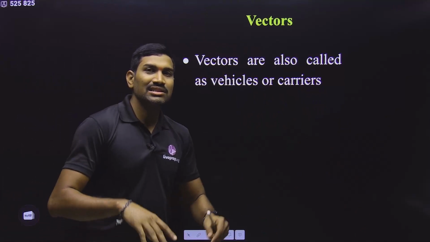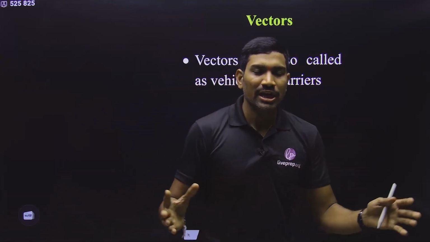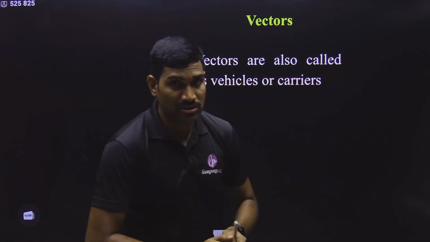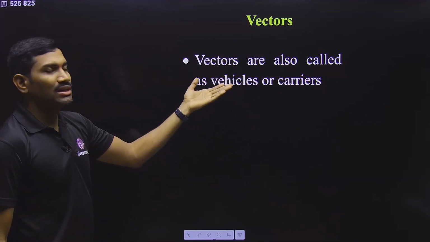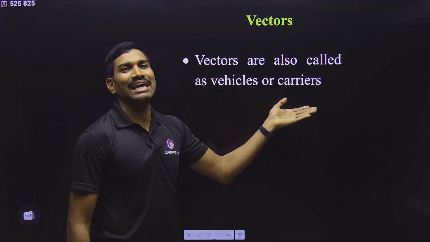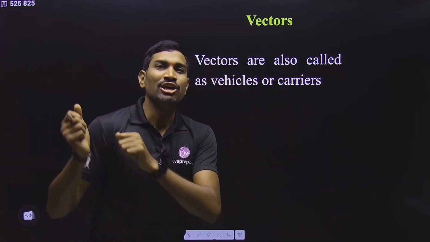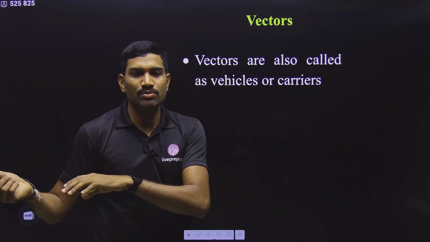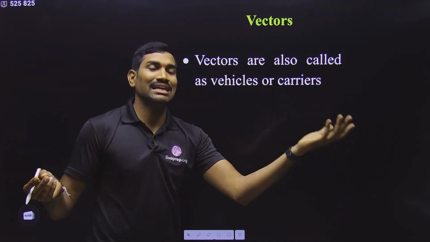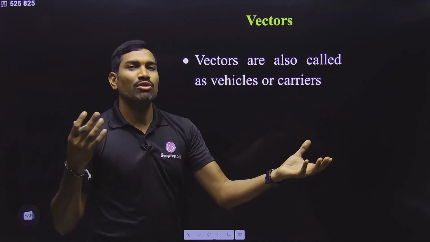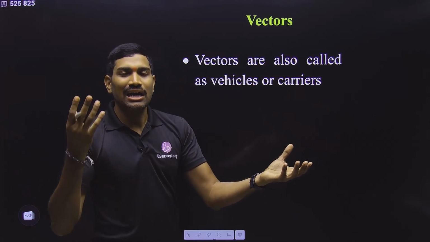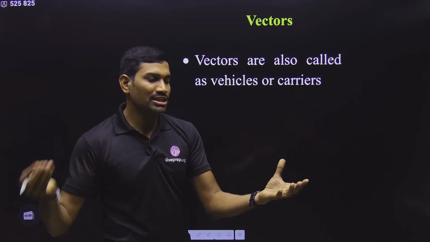In the NCERT, these vectors are given at different locations, and all this information we are studying at once. Please observe carefully. And vectors, what are these vectors? These are called vehicles or carriers. Carrying what? Carrying the gene of interest from one location to another location. That other location is nothing but the host. So now these vectors or vehicles are useful for transfer of the gene of interest into the host.